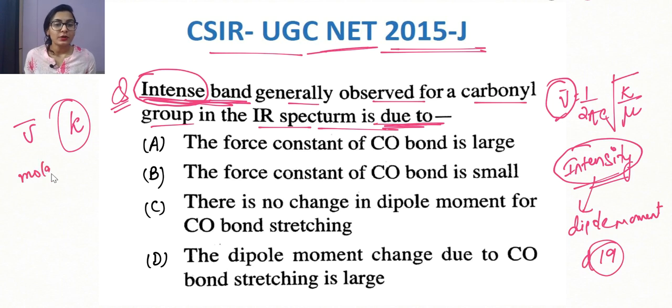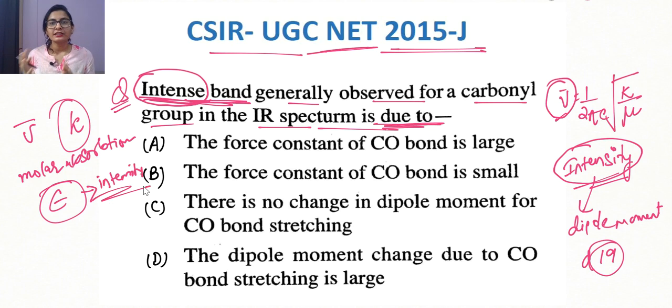Molar absorptivity coefficient was asked, or let's say molar absorption coefficient, which is our epsilon. Epsilon is usually asked for forbidden or allowed transitions. Also, the molar absorptivity coefficient is directly proportional to intensity, because the greater the intensity, the greater the molar absorption coefficient.